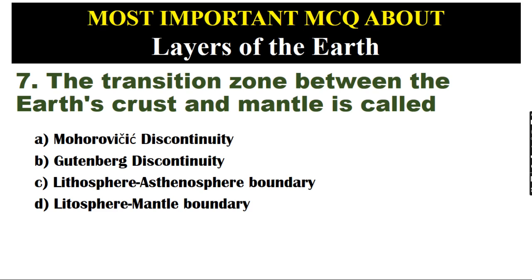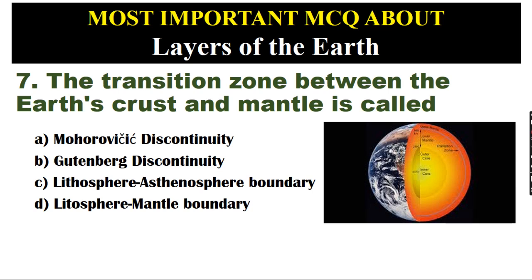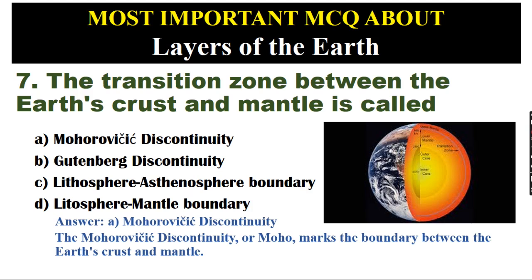The transition zone between the Earth's crust and mantle is called the A. Mohorovičić discontinuity. B. Gutenberg discontinuity. C. Lithosphere-asthenosphere boundary. D. Lithosphere-mantle boundary. Answer: A. Mohorovičić discontinuity. The Mohorovičić discontinuity, or Moho, marks the boundary between the Earth's crust and mantle.